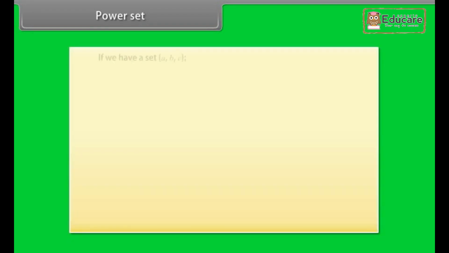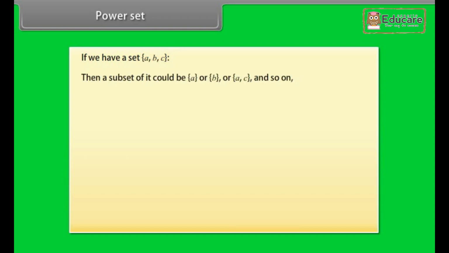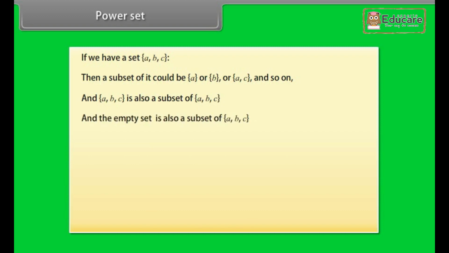Power set. If we have a set {a, b, c}, then a subset of it could be {a} or {b}, or {a, c}, and so on. And {a, b, c} is also a subset of {a, b, c}. And the empty set is also a subset of {a, b, c}. PS is equal to {{a}, {b}, {c}, {a, b}, {a, c}, {b, c}, {a, b, c}, and the empty set}.